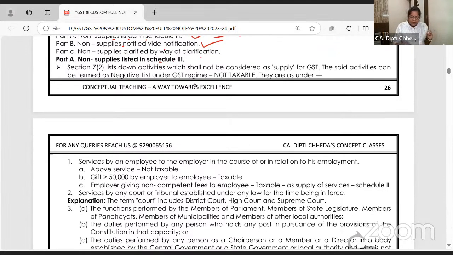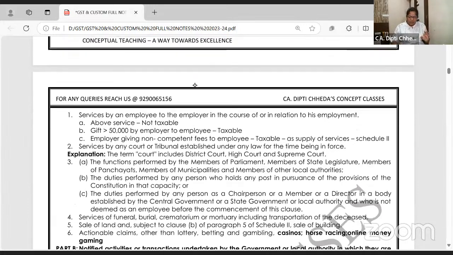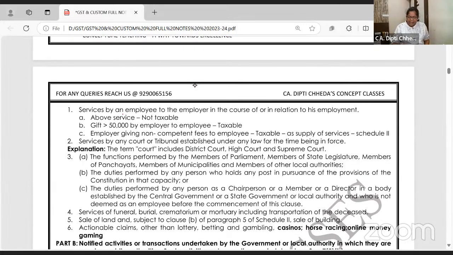Chalo. First non-supply schedule. Mark this, very important. Schedule 3. Negative list. These are the supply which are not taxable. Service by an employee to employer, not taxable. Did I make you write this in your notebook? Employee to employee, not taxable.